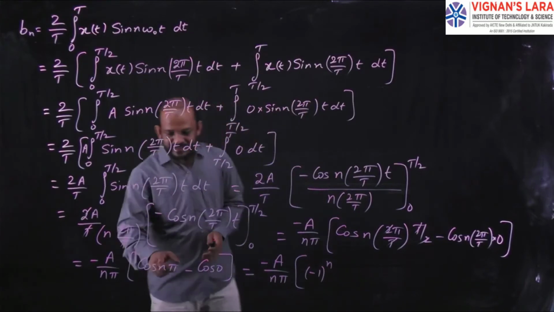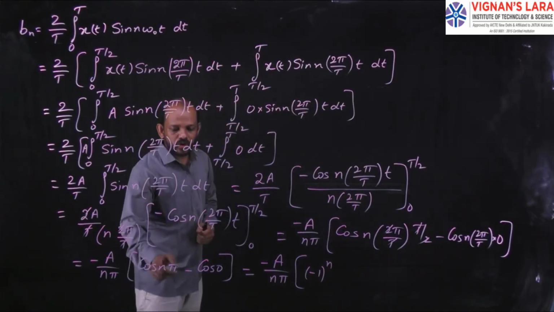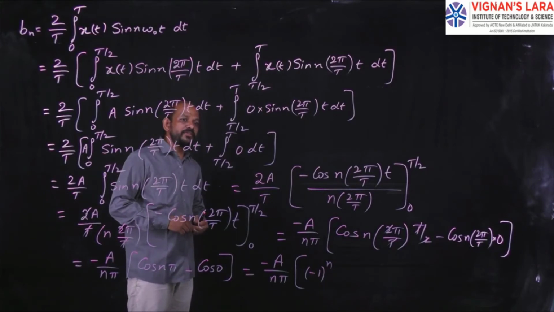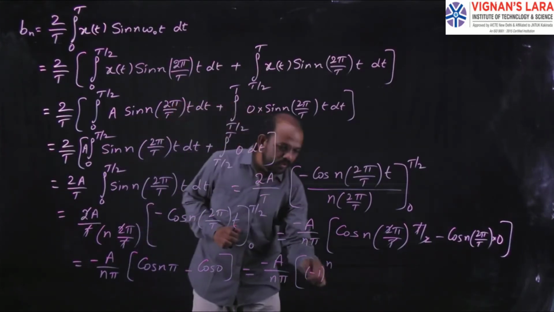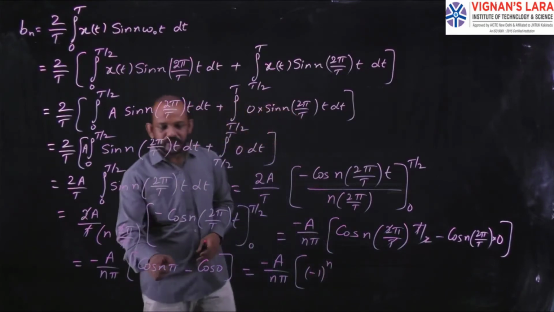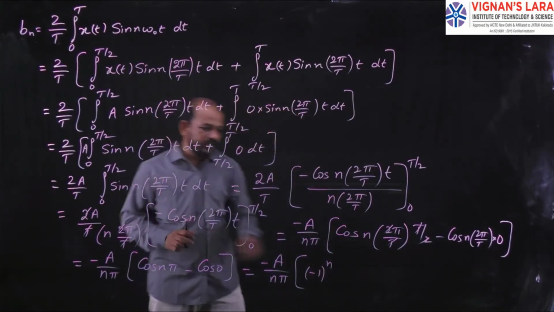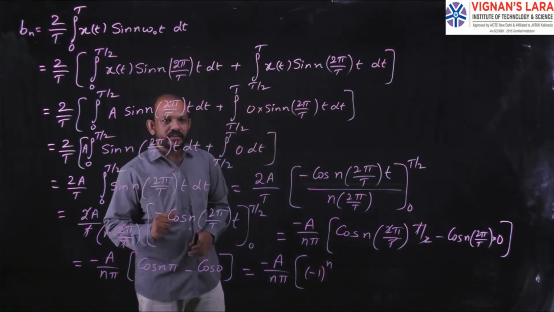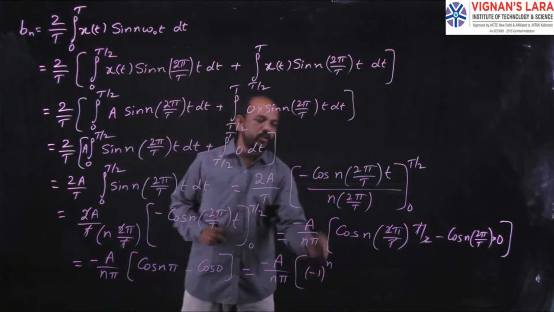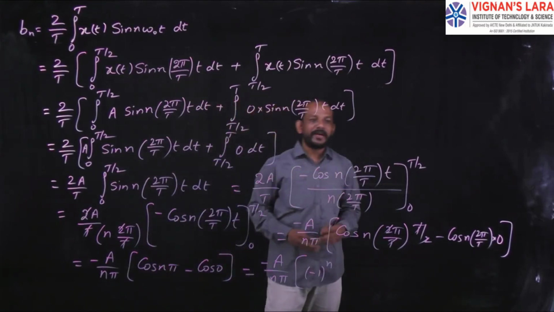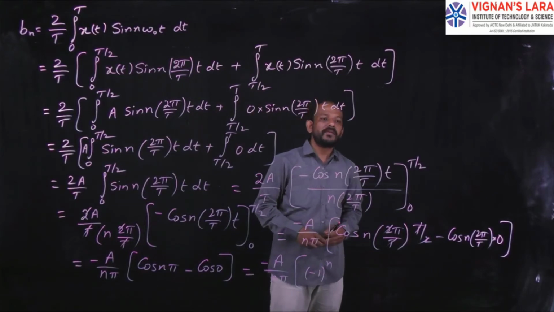Next, n equal to 2: cos 2 pi is 1, so (minus 1) squared is 1. Again, cos 3 pi is minus 1, and cos 4 pi is 1. So the value of cos n pi is (minus 1) to the power n.